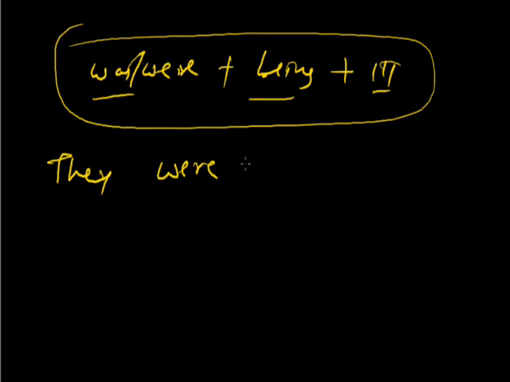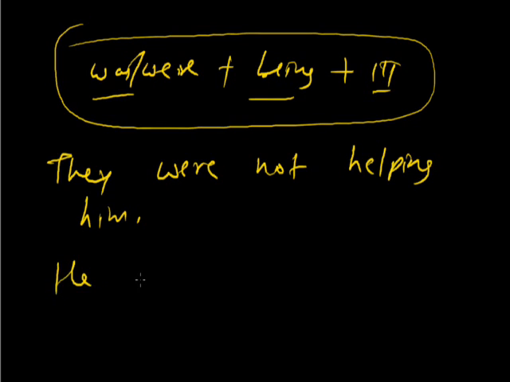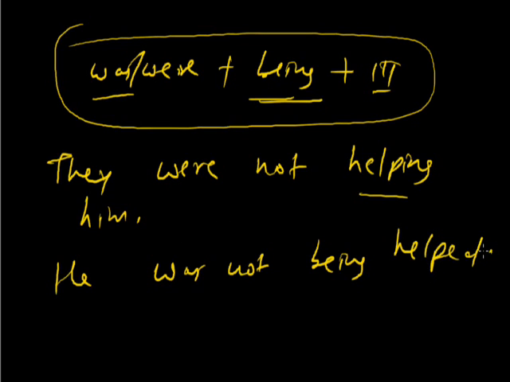They were not helping him. Now it has to be like this: he was not being helped.